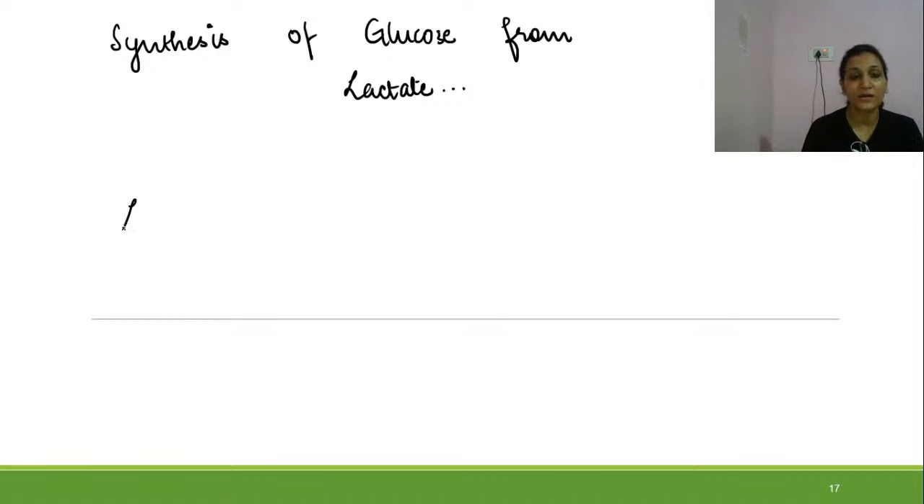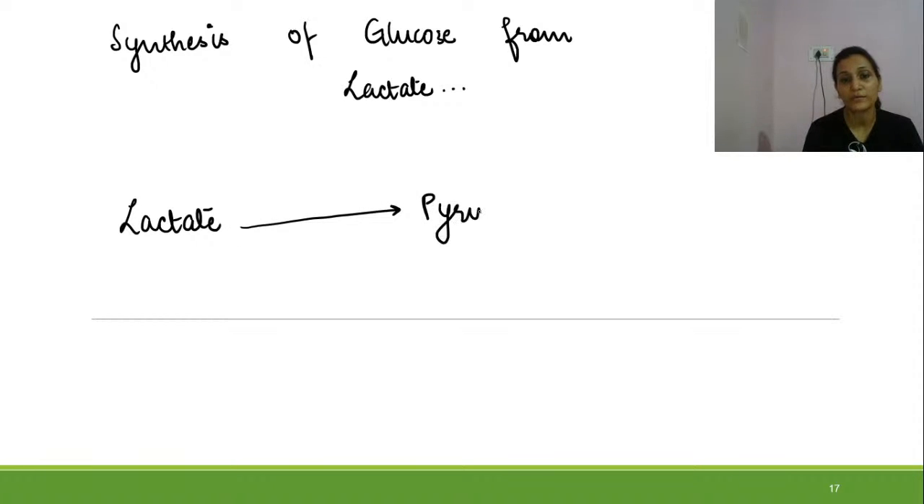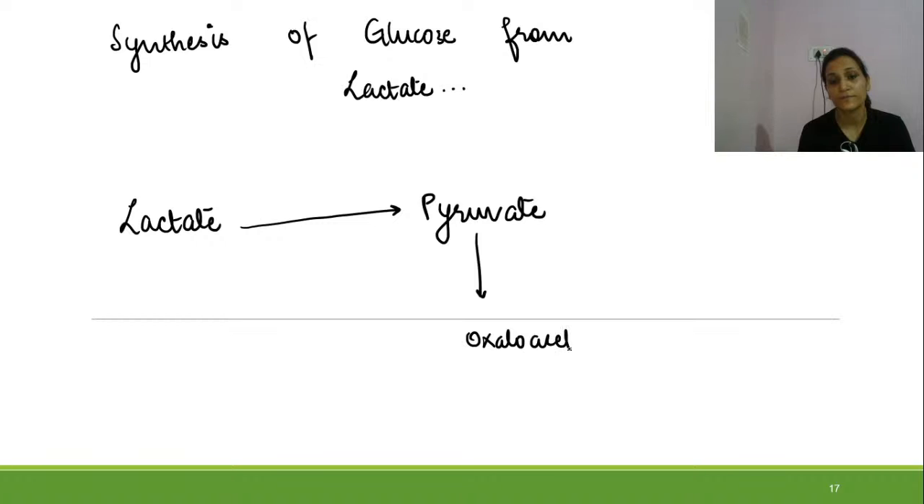So how does this occur? This lactate will get converted into pyruvate, and we have seen how pyruvate is getting converted into oxaloacetate, and how oxaloacetate is converted into phosphoenol pyruvate. So we know this reaction from pyruvate to phosphoenol pyruvate. Now we need to see how lactate is getting converted into pyruvate, and this is a kind of reversible reaction.